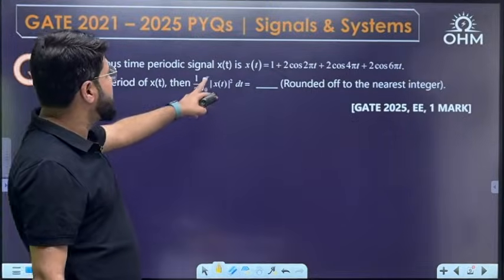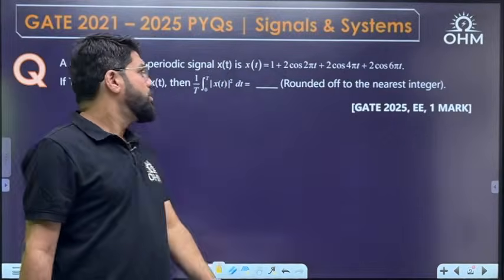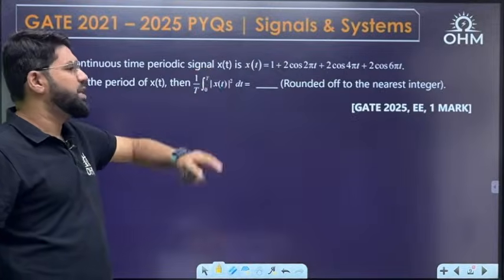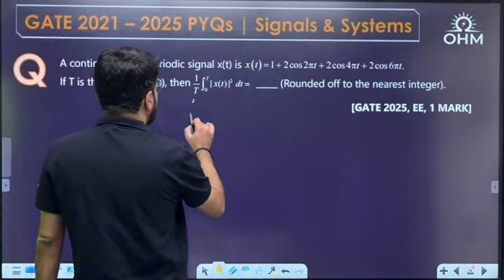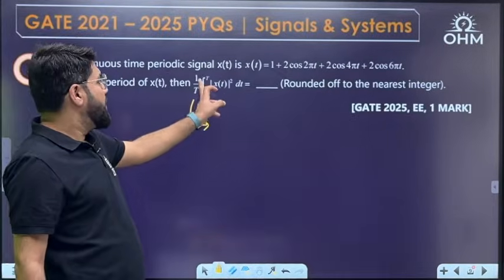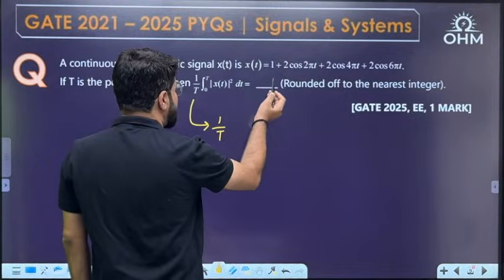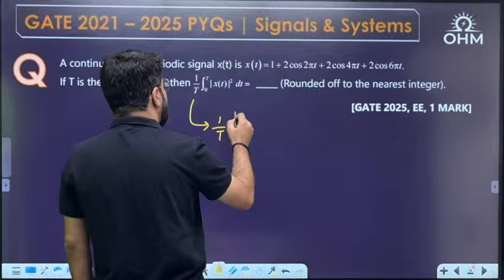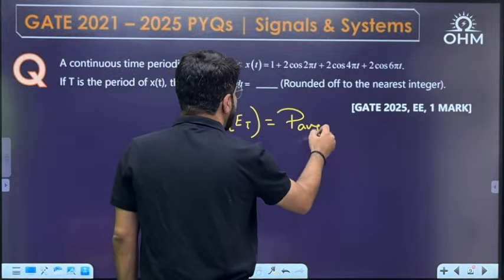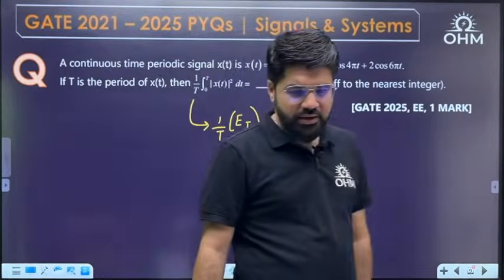A continuous time periodic signal is given to you: 1 plus 2 cos 2 pi t, 2 cos 4 pi t, 2 cos 6 pi t. If T is the period of x(t), then 1 upon T integral 0 to T modulus x(t) square dt. What is this expression actually equal to? 1 upon T into integral mod x(t) square is the energy formula. How much energy? 0 to T, that is energy in one time period. And this is the expression actually required to calculate the average power in the signal. Average power, time average power in the signal, right?